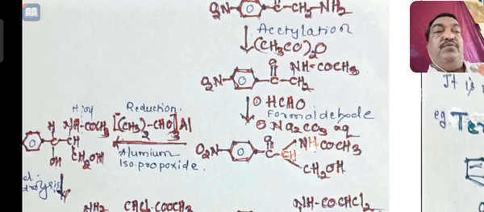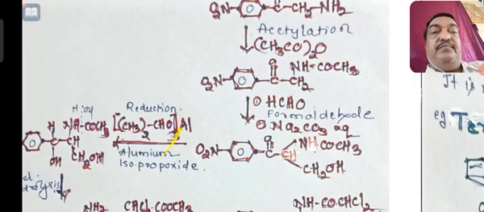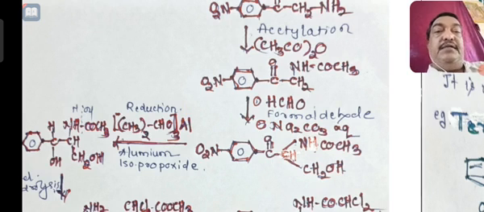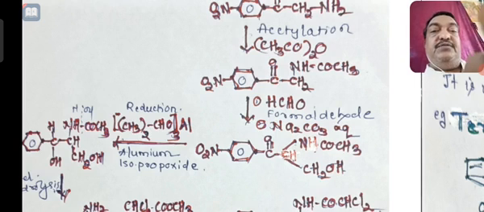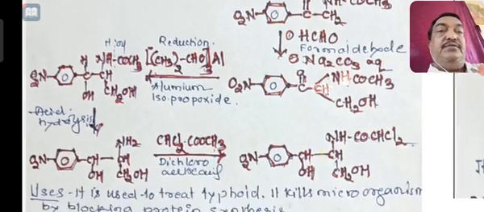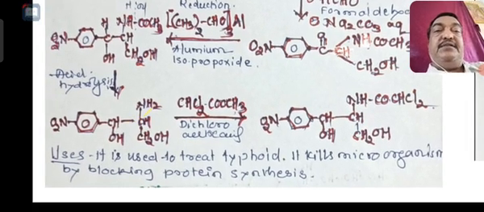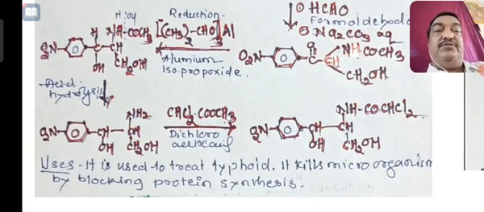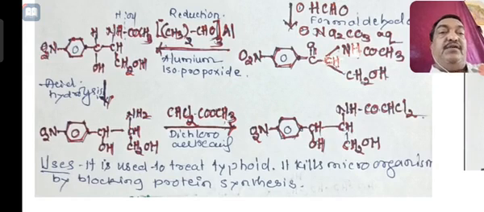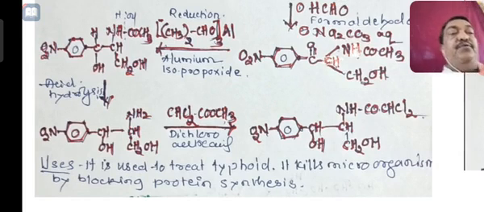So with the NHCOCH3 group and CH2OH, the CHOH group will be oxidized to a carbonyl group. That reaction takes place, and it is subjected to acid hydrolysis to give this product. The acid hydrolyzed product is treated with dichloroacetic acid, and finally you will get chloromycin.